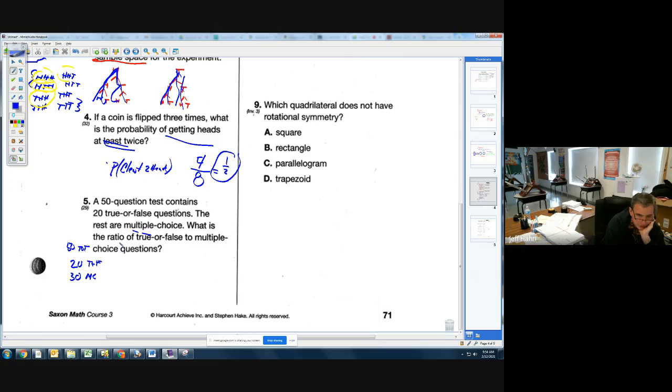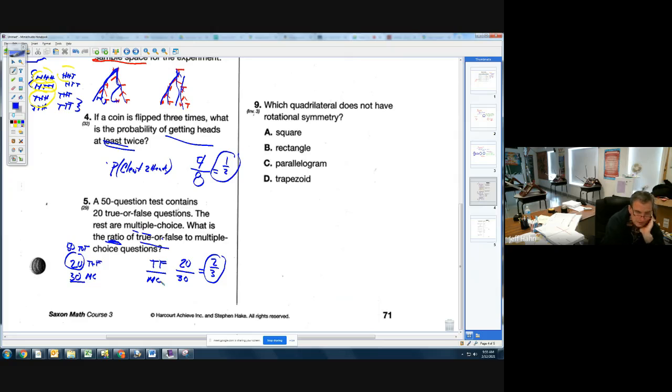Now here's what you must do here. Ratio is nothing more than a fraction. And what is my fraction of? It is true and false questions over, first one listed, multiple choice questions, second one listed. So I know this. I have 20 true and false questions, and I have 30 multiple choice questions. This is my ratio. I just need to reduce it, divide them both by 10, and I get 2/3, or 2 to 3, we would say in ratio form, but it is 2/3.